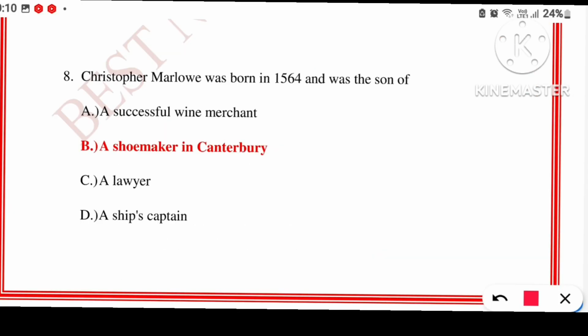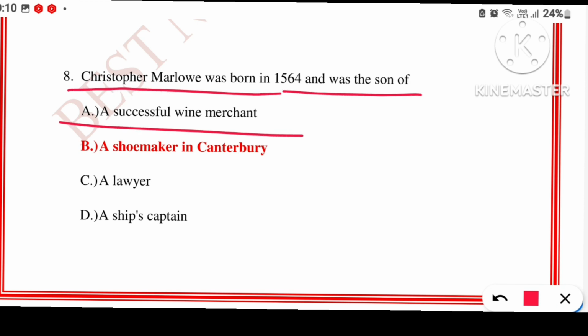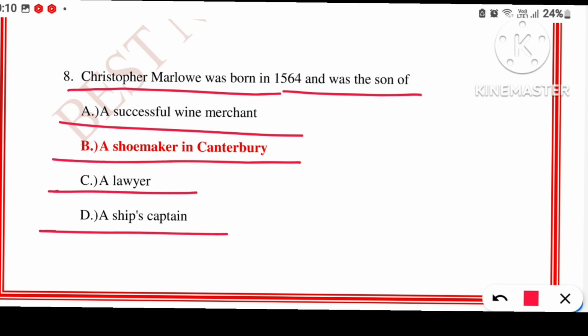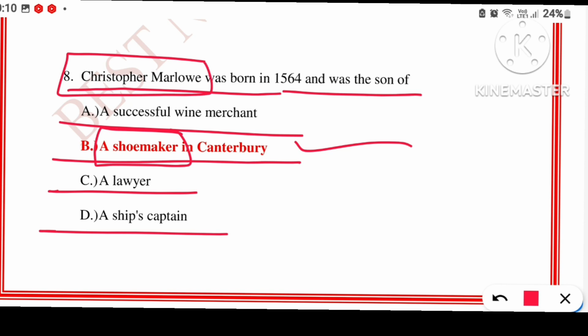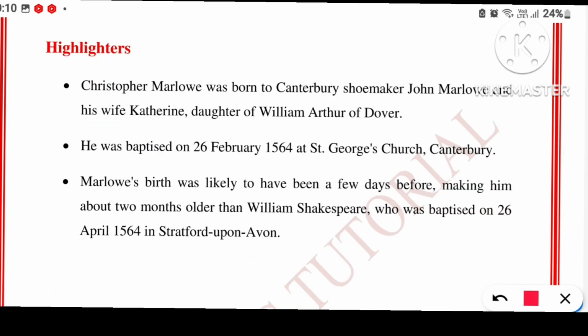This question is also done, but still I'll revise it very quickly. Christopher Marlowe was born in 1564 and he was the son of a successful wine merchant, a shoemaker in Canterbury, a lawyer, and a ship's captain. So the right answer is option B, that is a shoemaker in Canterbury. I told you that by shoemaking, his father made his son a great writer. This is the key hook which I had given you. Highlighter is very important. Let's see.